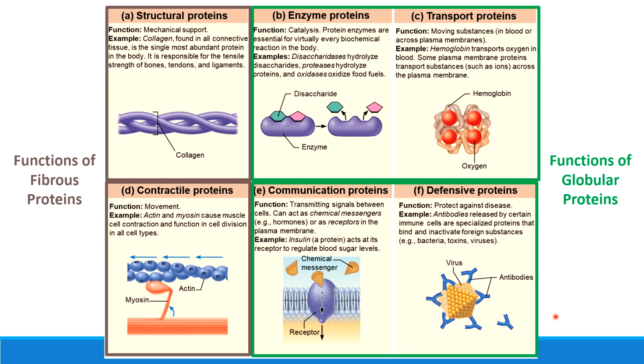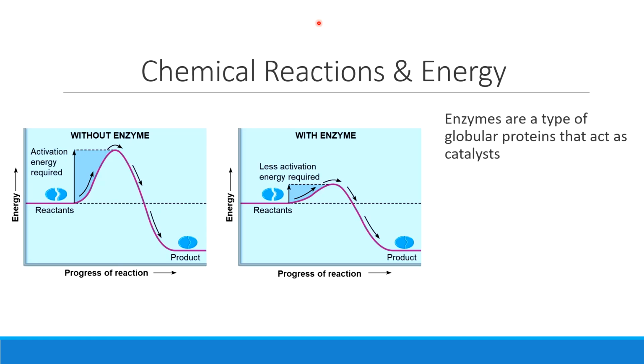So when we're looking at our proteins, notice that we have functions that fibrous proteins are better at here on the left, and functions that globular proteins are better at here on the right. For all my visual learners, now you can see those different kinds of functions and kind of put them together with a picture. The last thing I want to land on, though, for our discussion of proteins is this right here. Proteins acting as an enzyme.